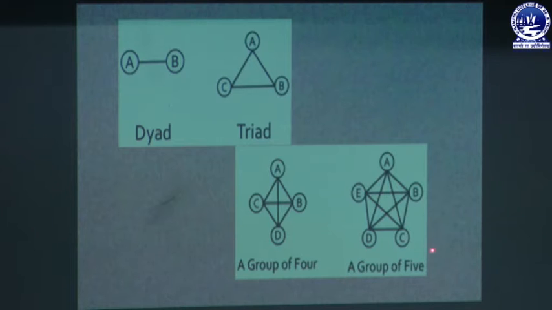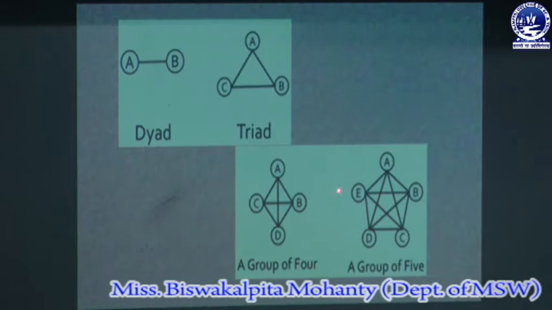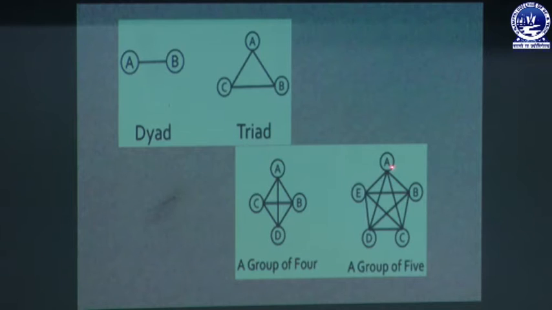In a group of five, or pentad group, there are five members, but they are maintaining 10 relationships. How are they maintaining 10 relationships? The five members are A, B, C, D and E. A has a relationship with B, C, D and also E. B has a relationship with A, C, D and E. C has a relationship with B, A, D and E also.